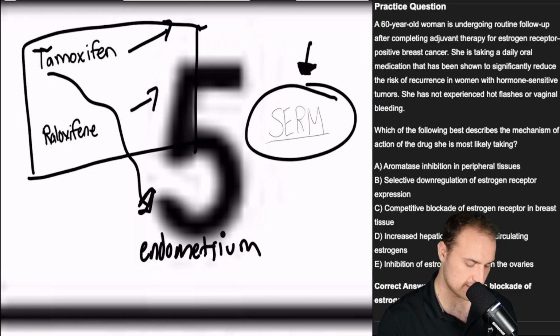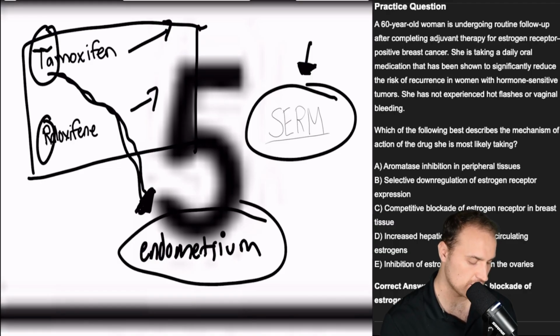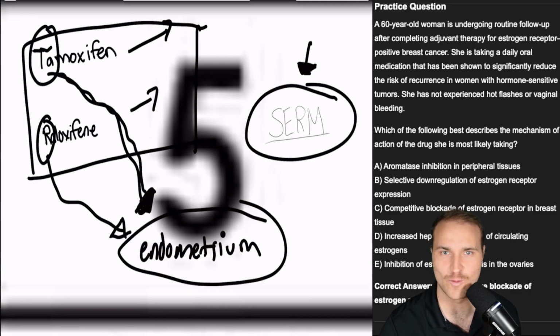And the way that I like to remember this is T stands for terrible. It's terrible because it can cause the endometrium problems. And then R is respectful because it does not cause those in the endometrium. I don't know, whatever worked, right? But they both are agonists for bone protection. So it's also used in osteoporosis prevention in postmenopausal women, and especially is favored here because of the lower cancer risk, right? So it's protective of the bone.